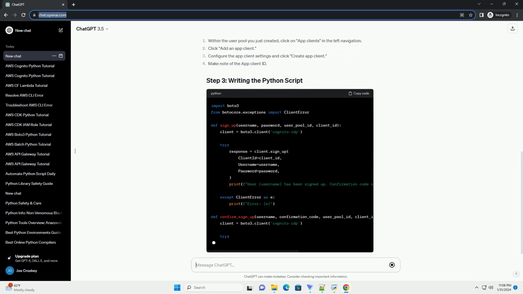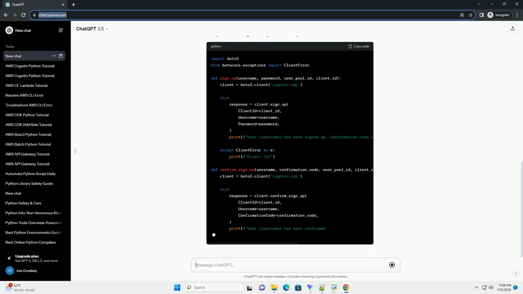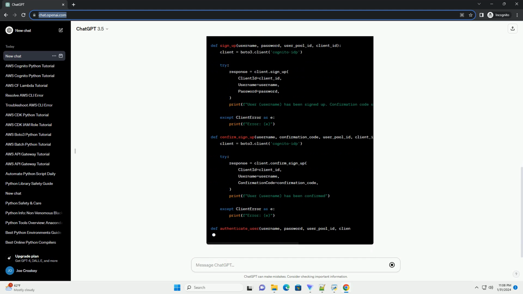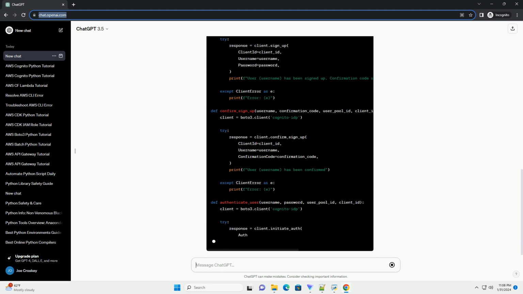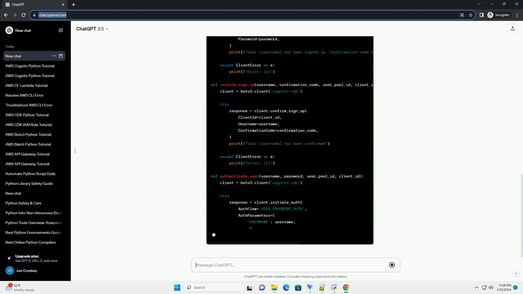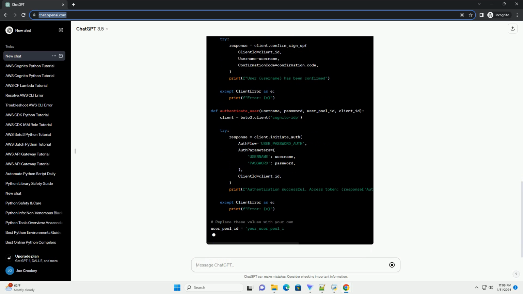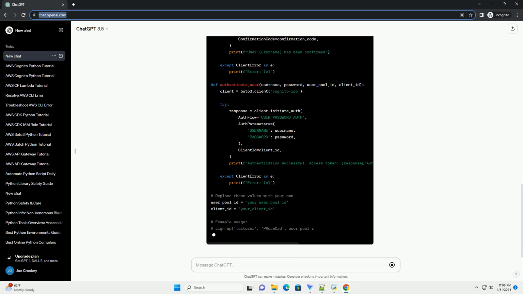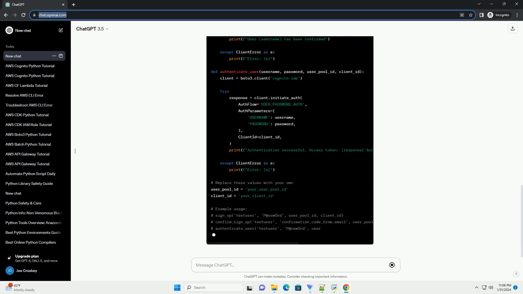Go to the AWS Management Console. Navigate to Amazon Cognito and click on Manage User Pools. Click Create a User Pool. Configure the user pool settings as needed, for example pool name, policies, etc. Click Create Pool. Make note of your user pool ID as we'll need it in the Python script.